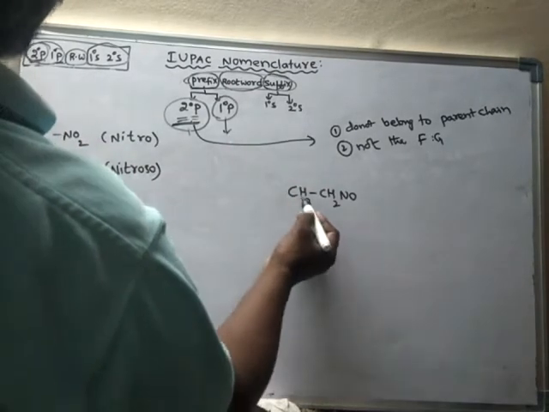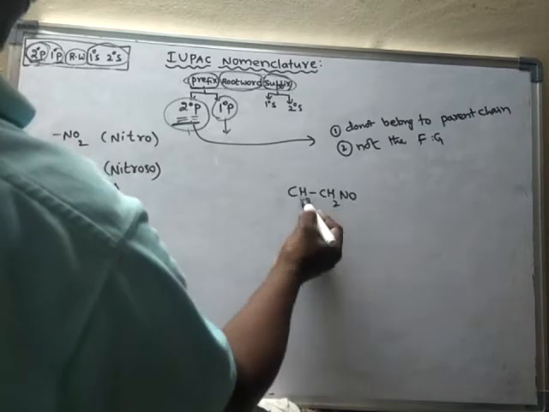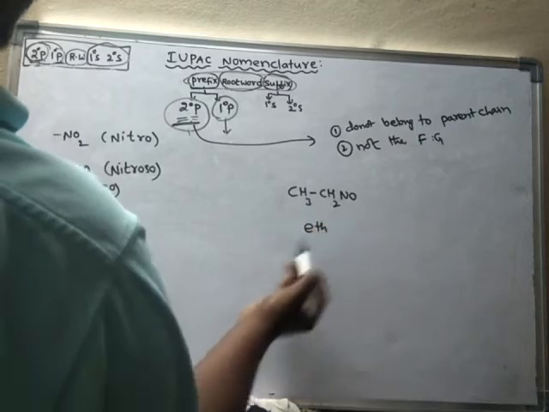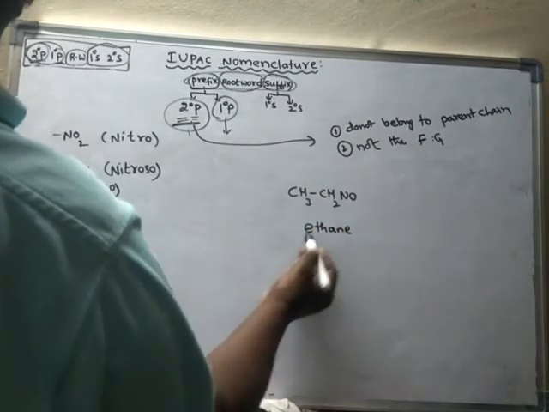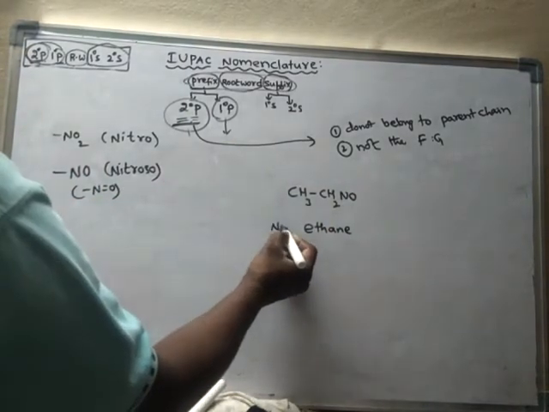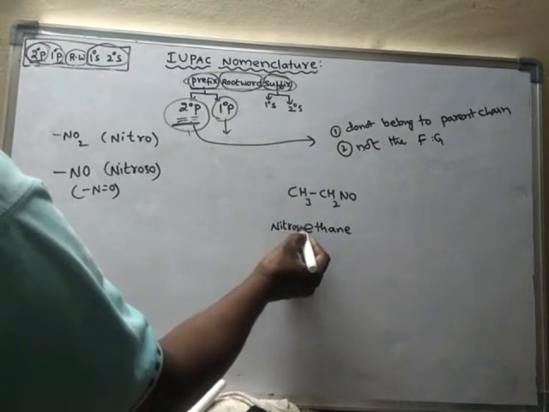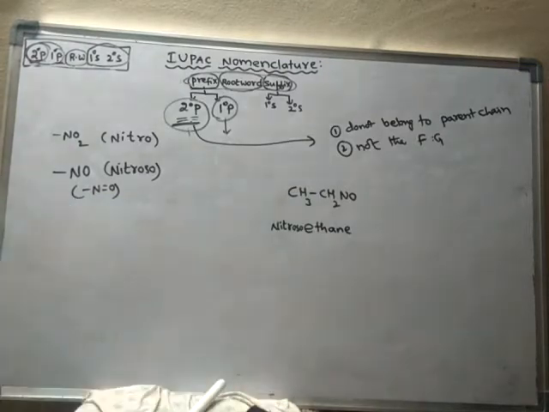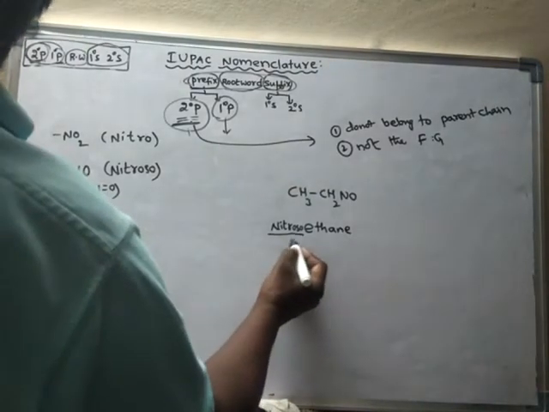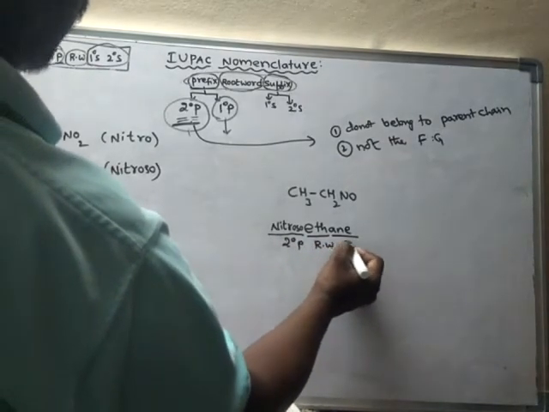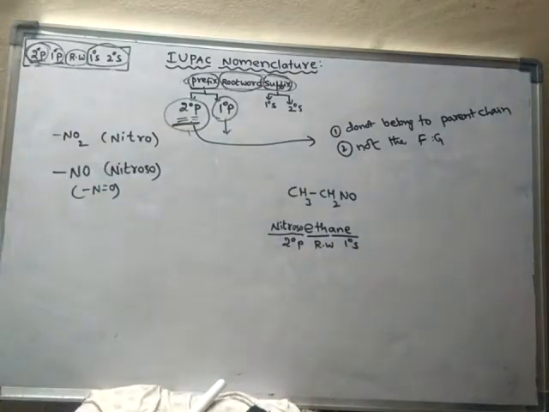How many carbons are there? 2, so eth. Between 2 carbons only a single bond, so ane: ethane. And the NO group means nitroso, so nitrosoethane. This part is called the secondary prefix, this part is the root word, and this part is the primary suffix. So nitrosoethane, like this.